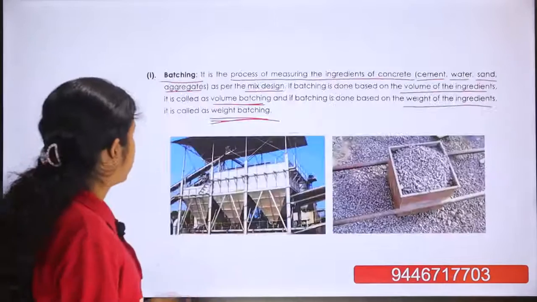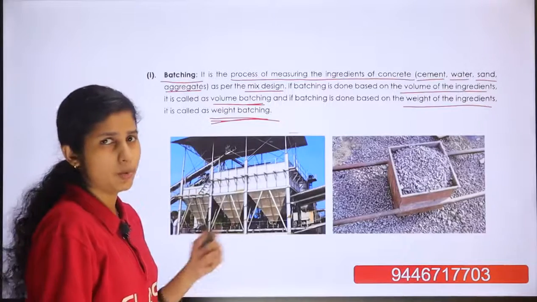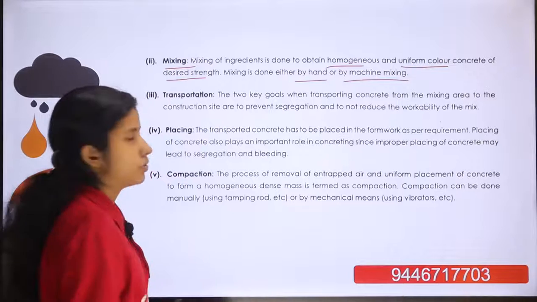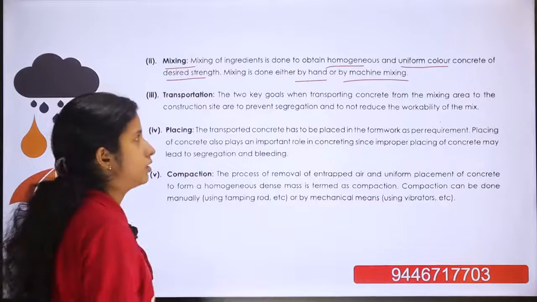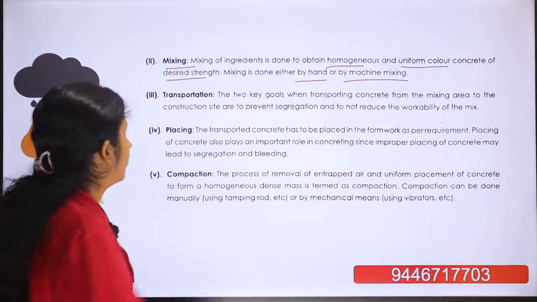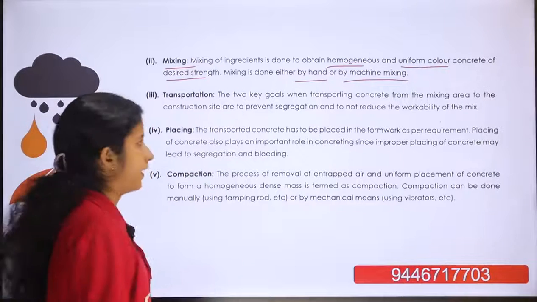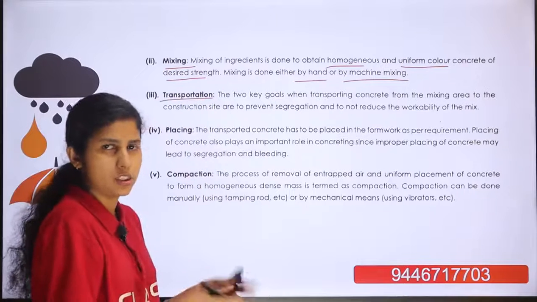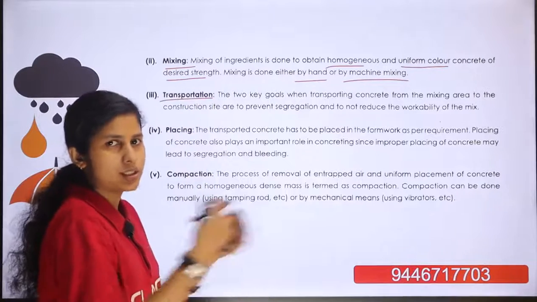Here in batching we use two methods, that is volume batching and weigh batching. In mixing also there are two methods, hand mixing or machine mixing. That is the process of mixing. Now move to the transportation. Transportation of the concrete which is already mixed to the site.